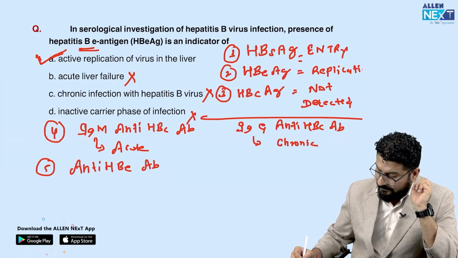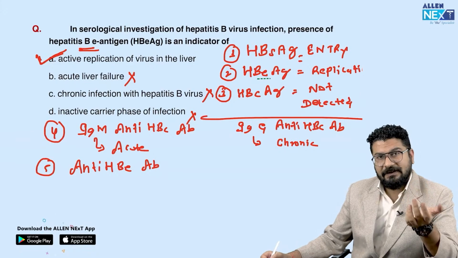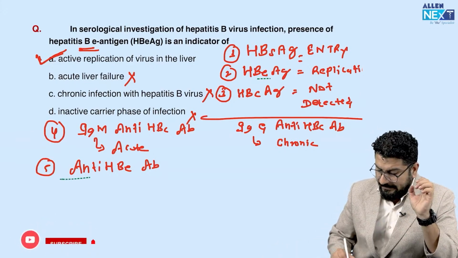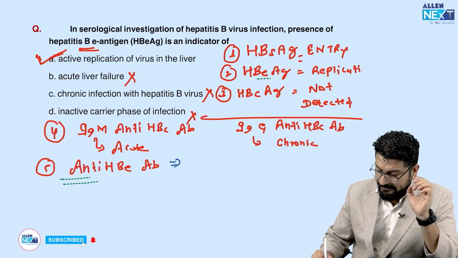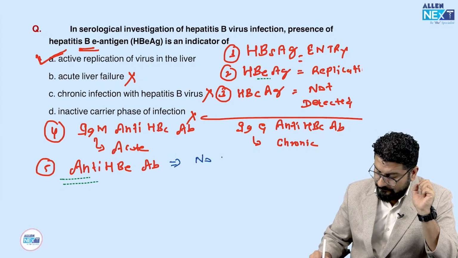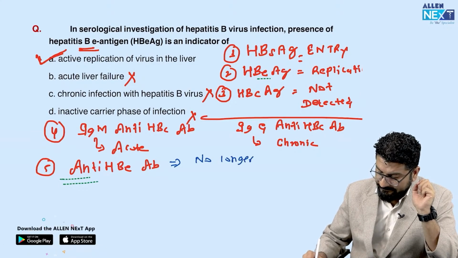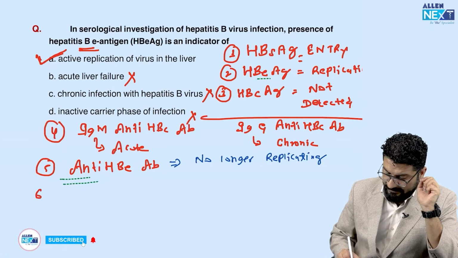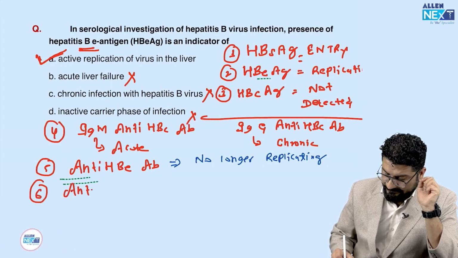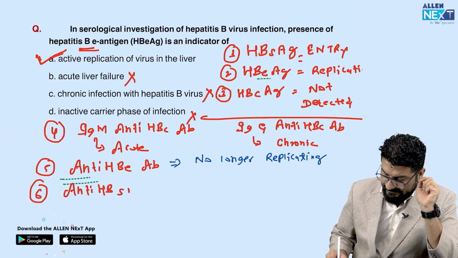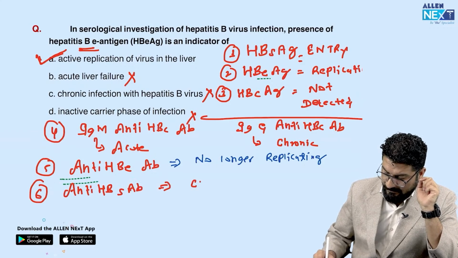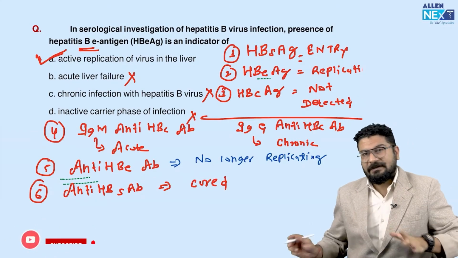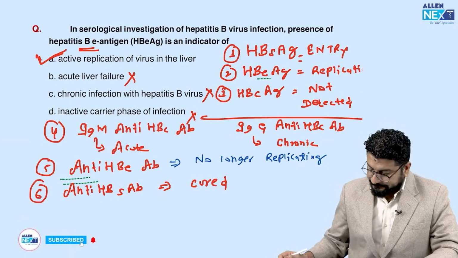So understand this. If you see this carefully, HBe antigen was telling you about replication. If you develop antibody against it, this is the end of replication. It means it is no longer replicating. So the virus is now not replicating, and ultimately the last thing is you get antibodies against surface antigen. We call this anti-HBs antibody. It means this is a marker of a person who has been cured of the disease. So that is something which you have to remember.